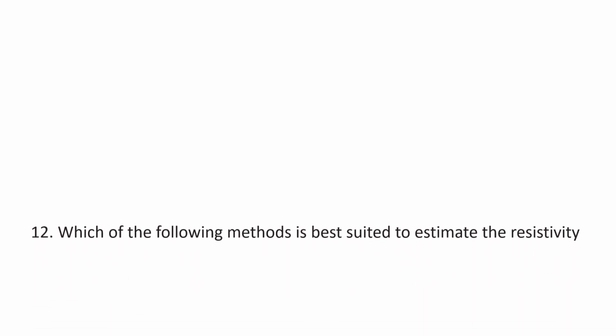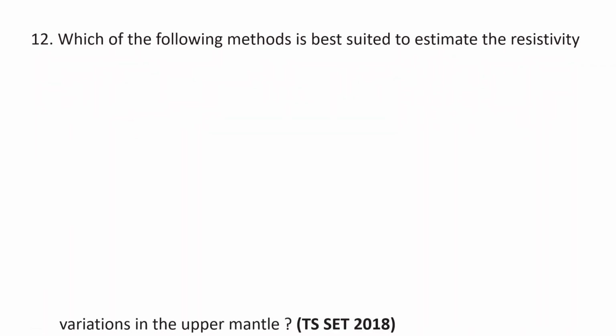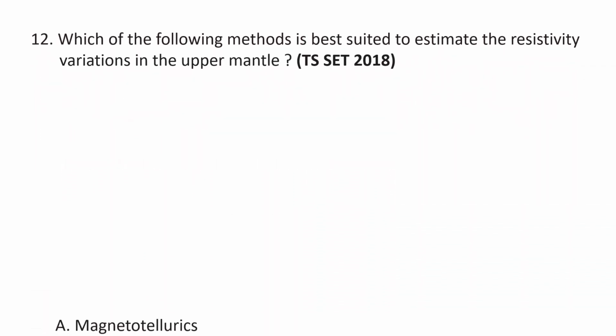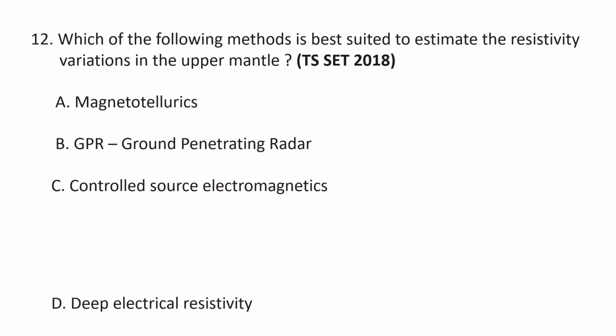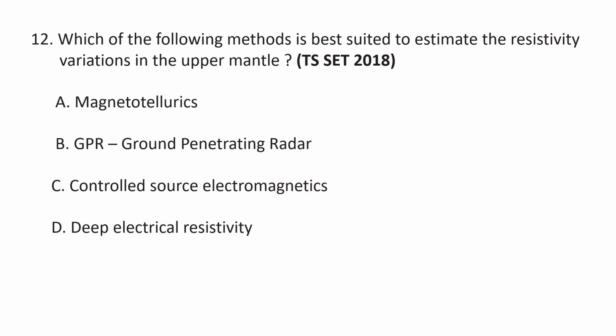Next question. Which of the following methods is best suited to estimate the resistivity variations in the upper mantle? A. Magnetotellurics, B. GPR, ground penetrating radar, C. Controlled source electromagnetics, and D. Deep electrical resistivity. So here the correct answer is magnetotellurics. The deep resistivity structure of the Earth's crust and upper mantle can be studied by magnetotelluric sounding, which uses electric and magnetic field variations. So A is the correct answer.